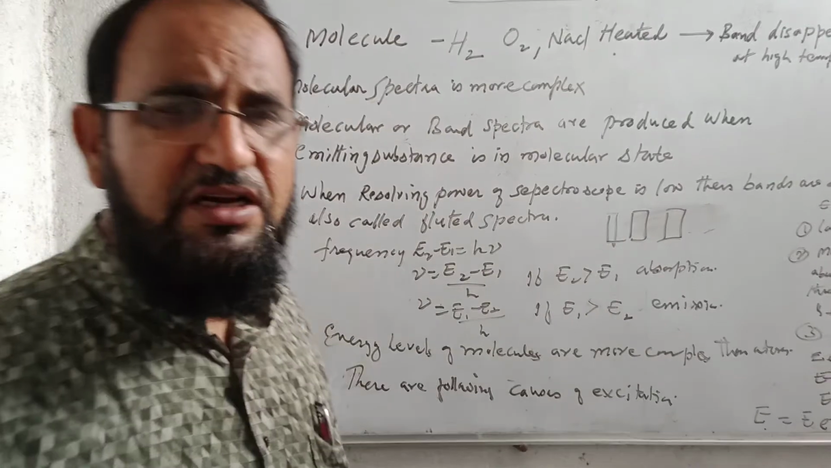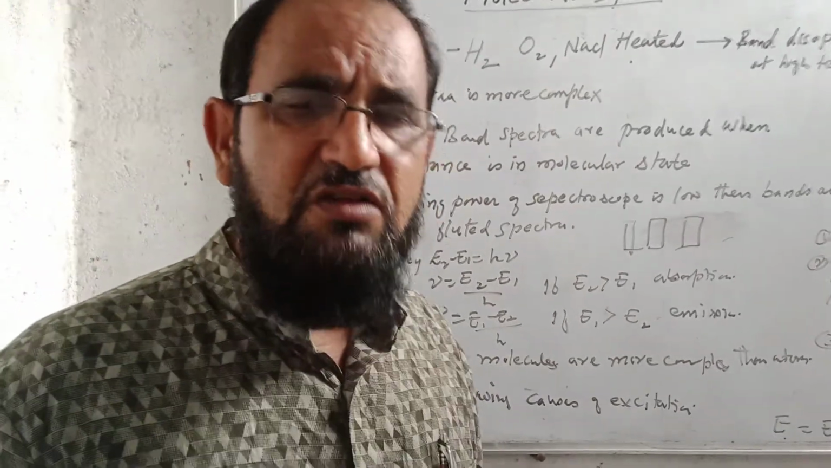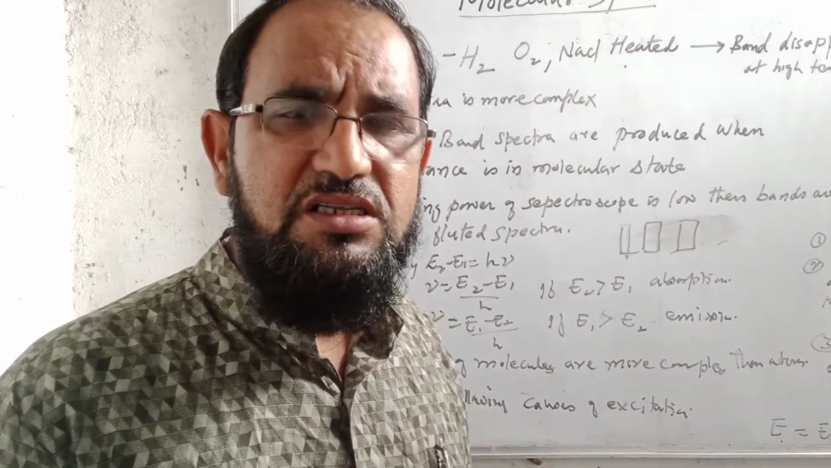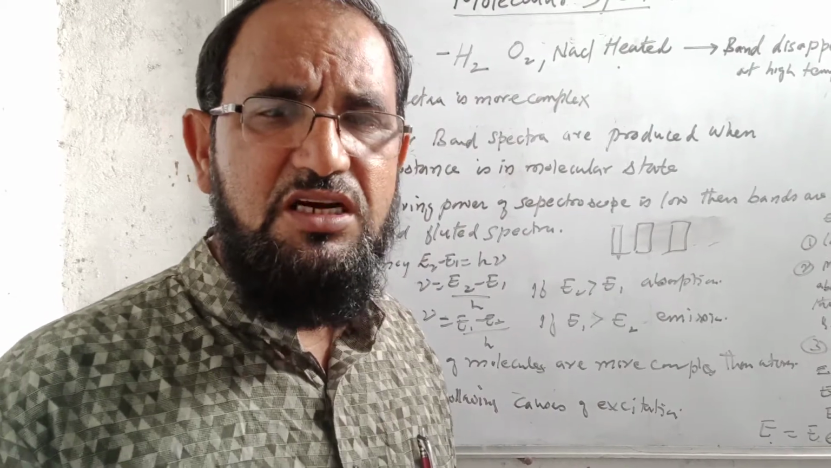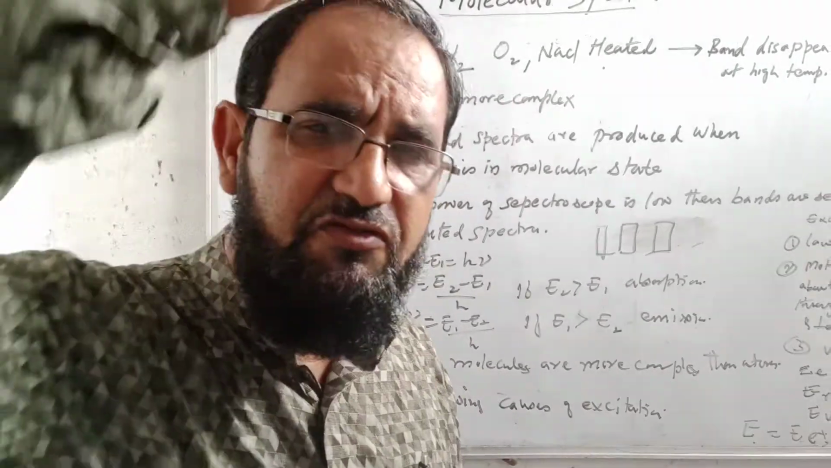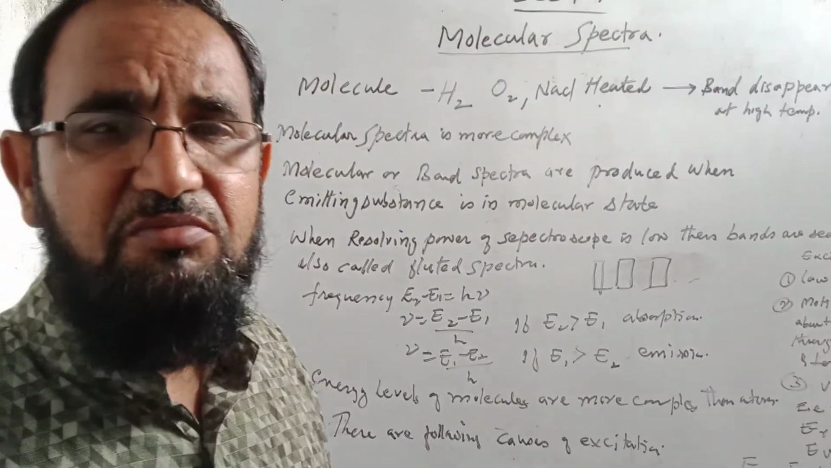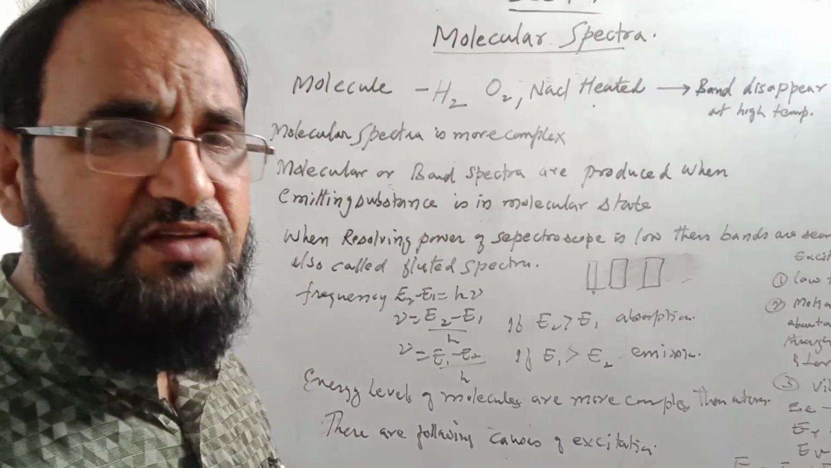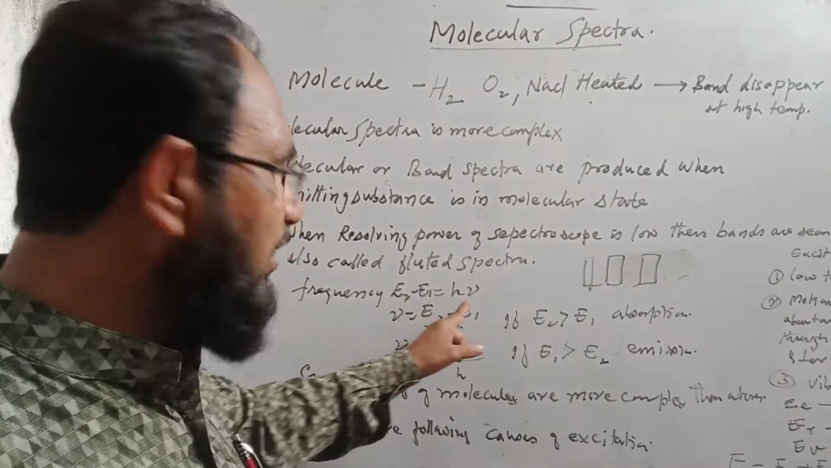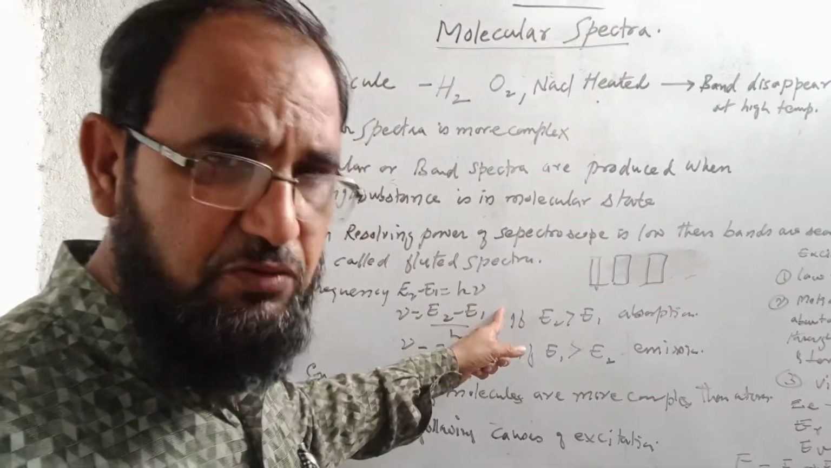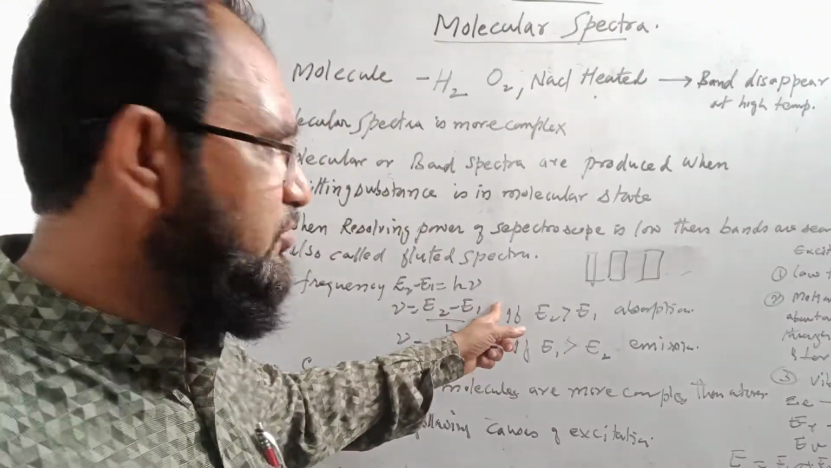And we know that in molecules also the Bohr's law holds good. That is Bohr's third postulate. When the electron jumps from the higher state to the lower state, it radiates the energy in the form of electromagnetic waves, and the change in energy E2 minus E1 is equal to h nu. This is Bohr's third postulate.